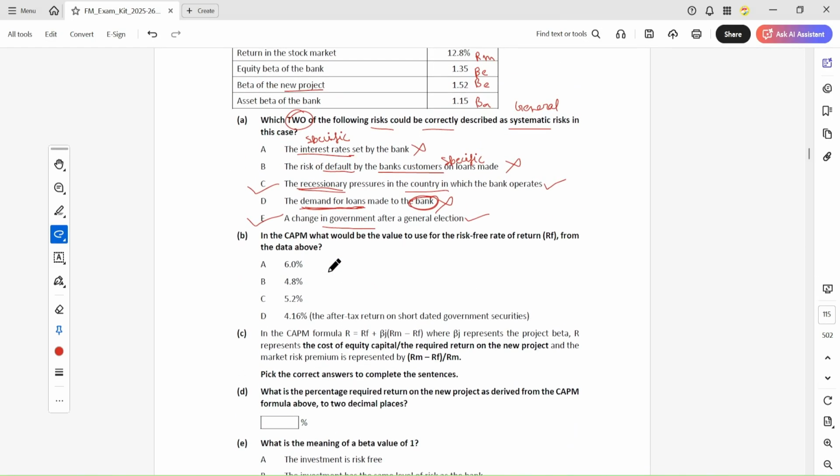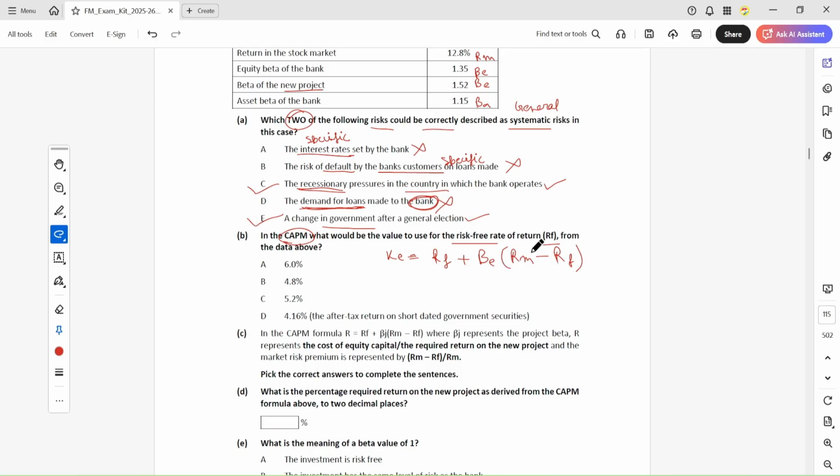Next is the CAPM. In the CAPM, what would be the value to use for the risk-free rate of return from the above data? In the CAPM formula, the cost of equity, we have to calculate the risk-free return plus how much risk you are taking multiplied by the risk premium, which is market return minus the risk free.